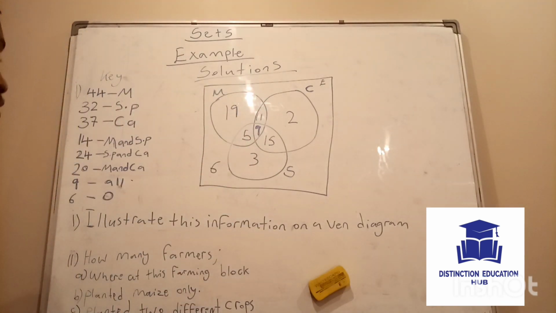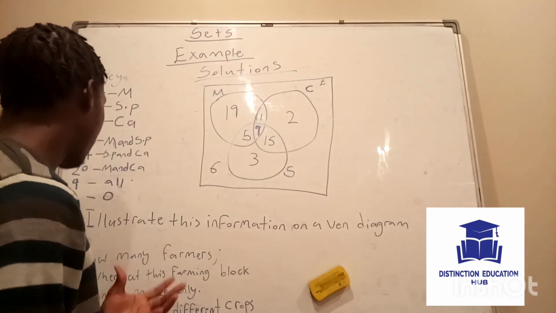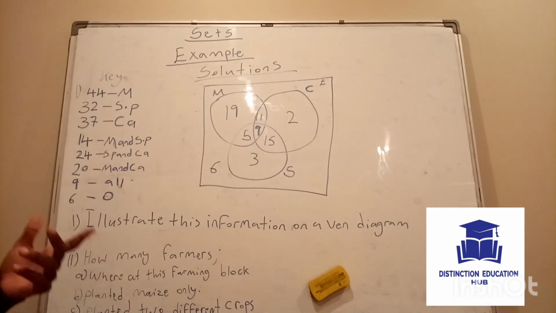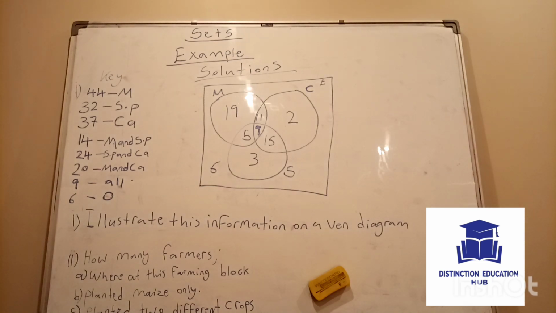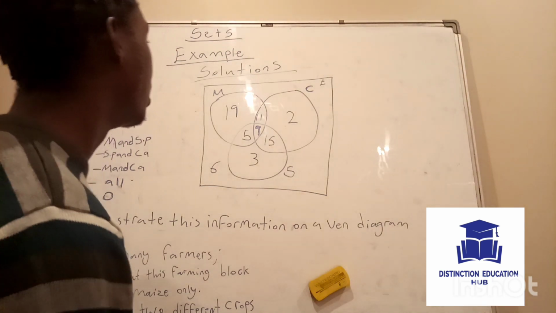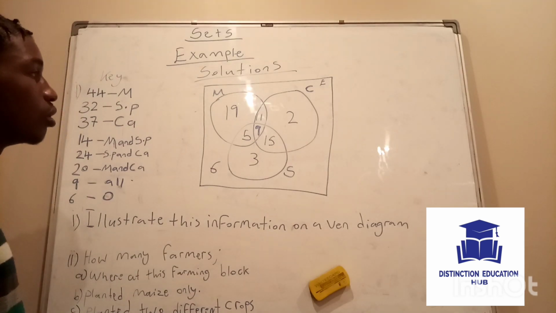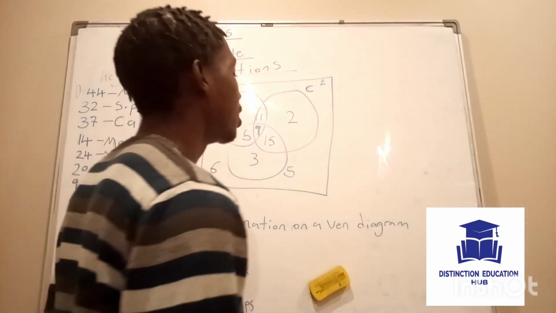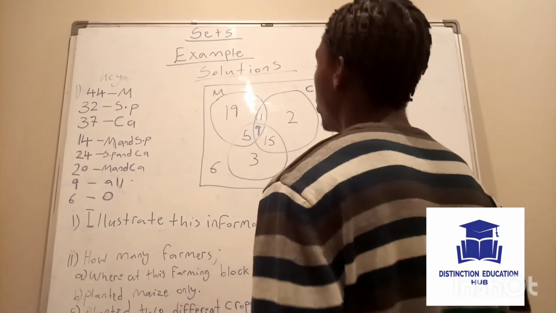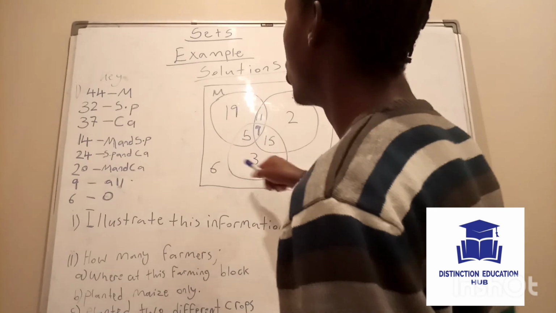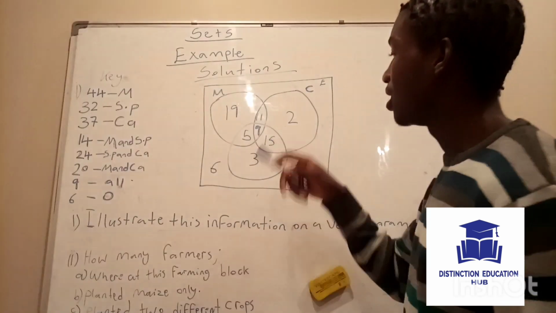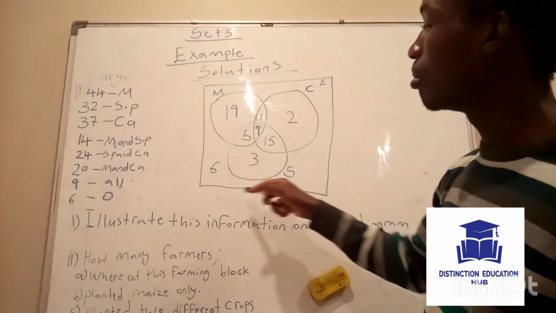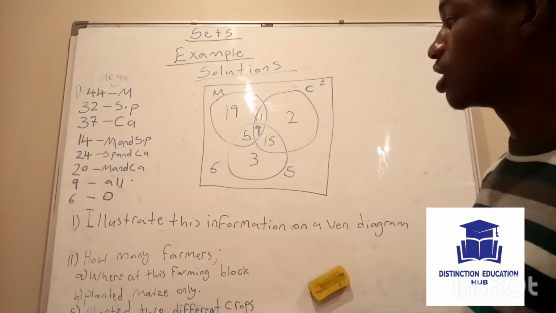Okay. So number 2, how many farmers were at this farming block? So in order for you to identify the number of farmers which were at this farming block, you add all the numbers in the sets, including the 6 as well.